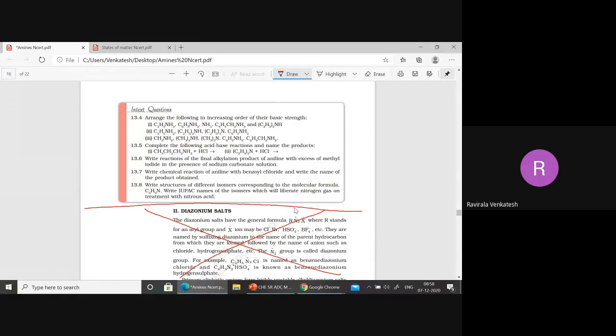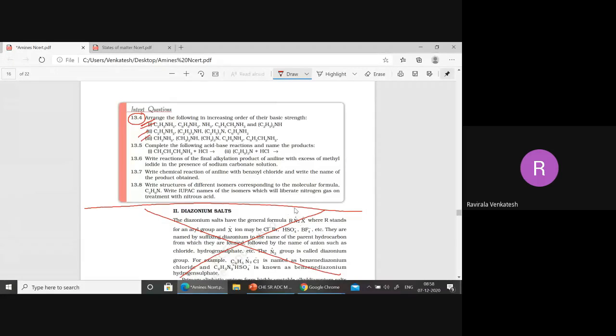Now this is the homework for you: 13.4. Arrange the following in increasing order of their basic character. They didn't mention anything, so take the gas phase. Already we discussed this one. Everyone must complete this.